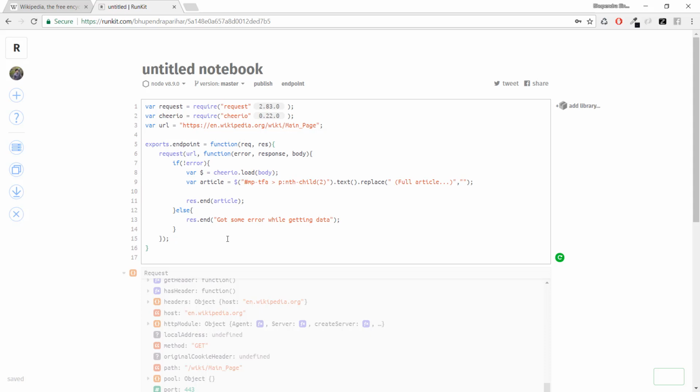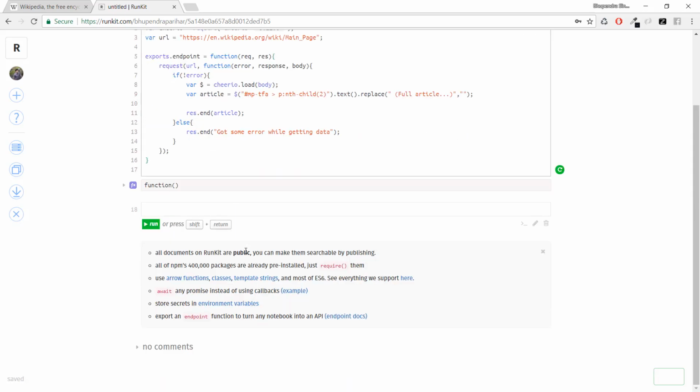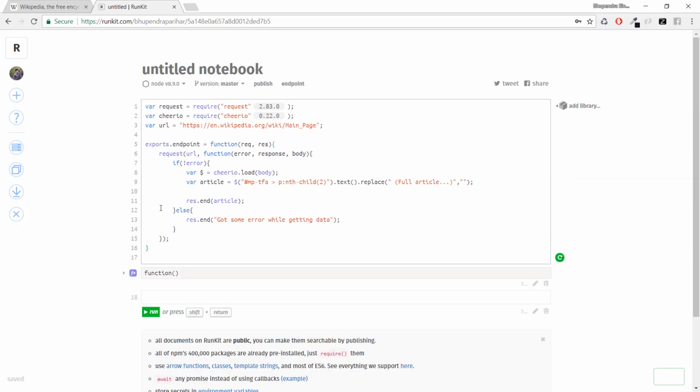Once this code is done, let's run it. Because this is returning a function, let's save this notebook as wiki daily article, and we'll see what the endpoint result is.